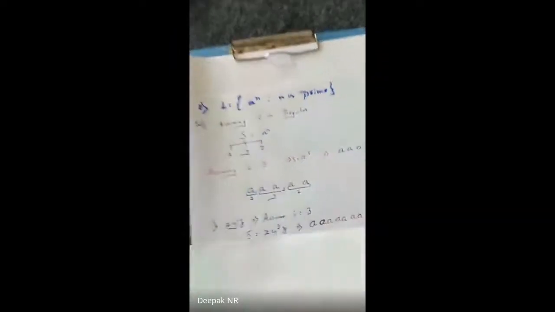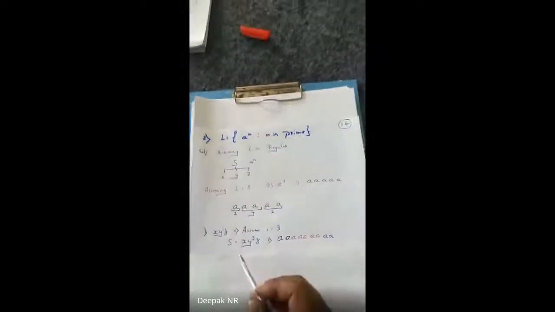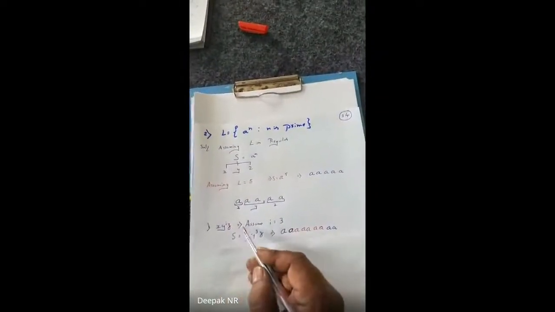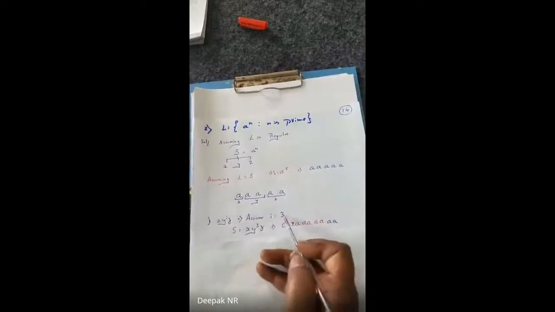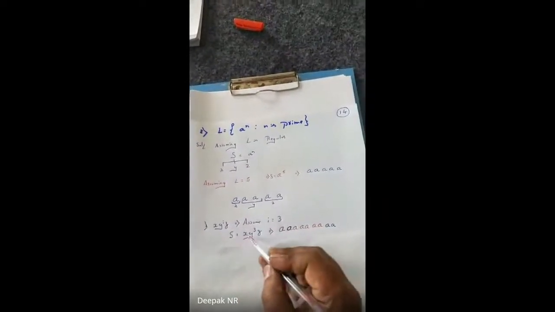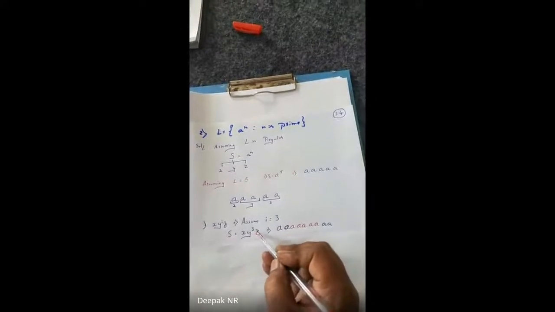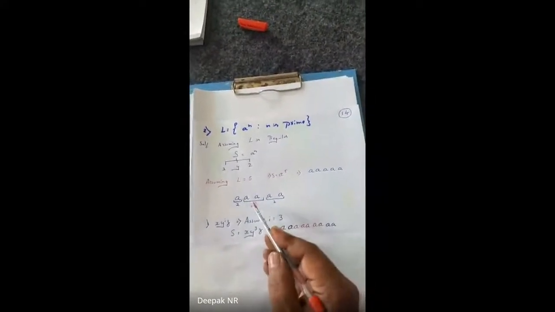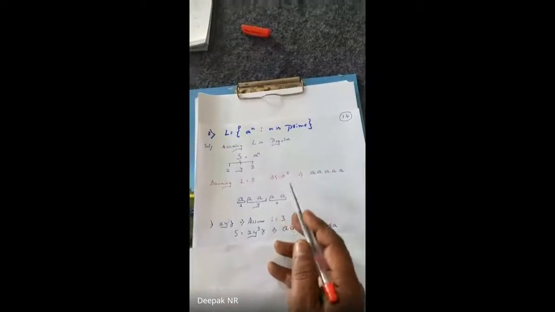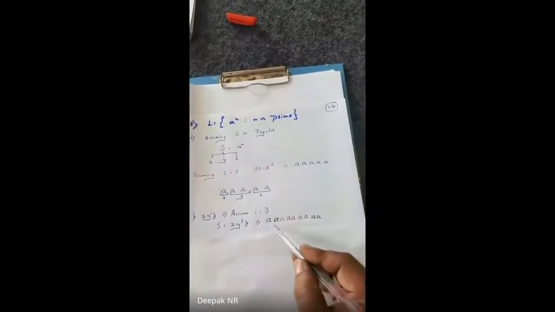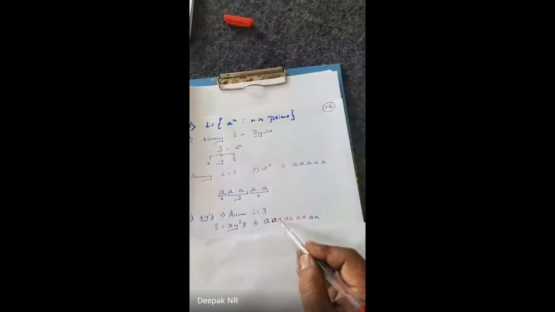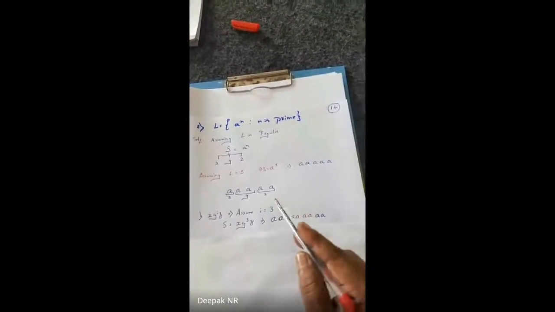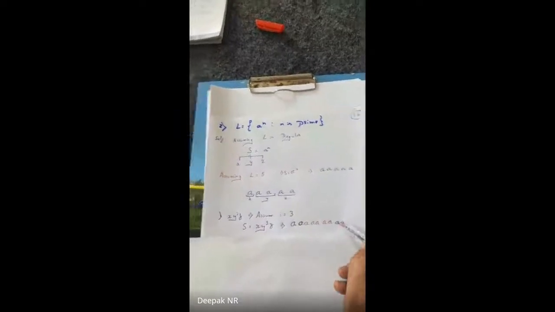But you have to go with these few steps. The first step is, let me assume the value of i as 3. Then s equals x, y to the power of 3 and z. Y power 3 means aa, aa and aa, 6 occurrences of a. So this is x, 6 occurrences of a's, and 2 occurrences of z.